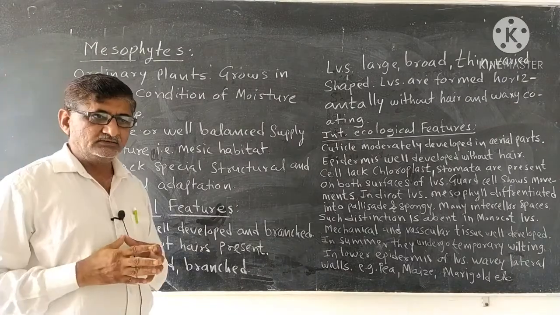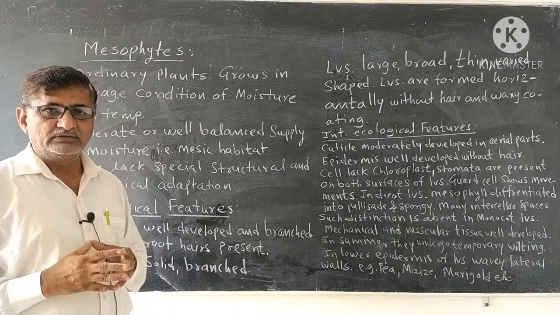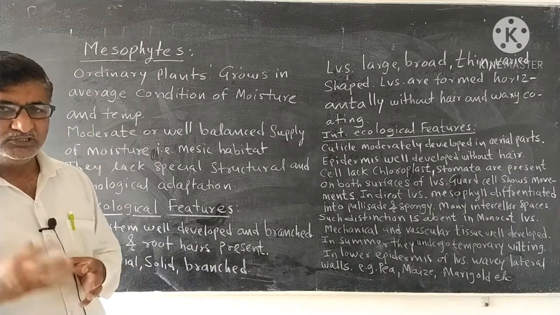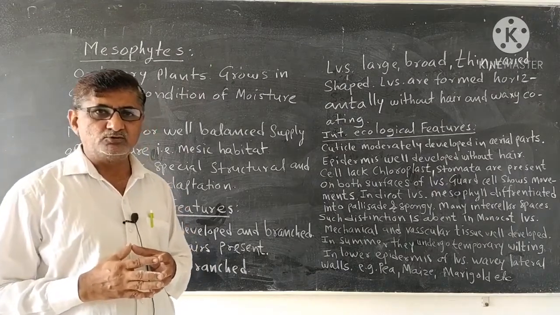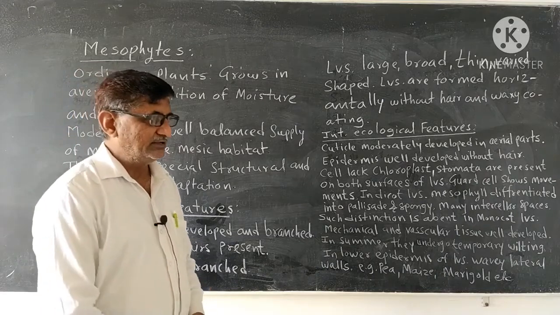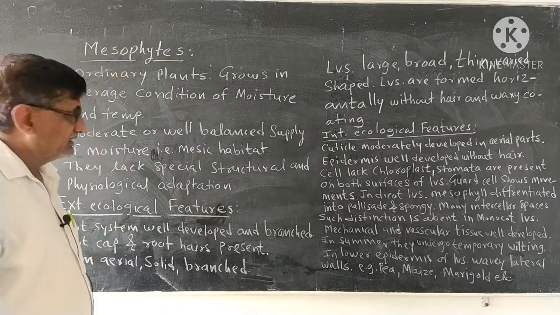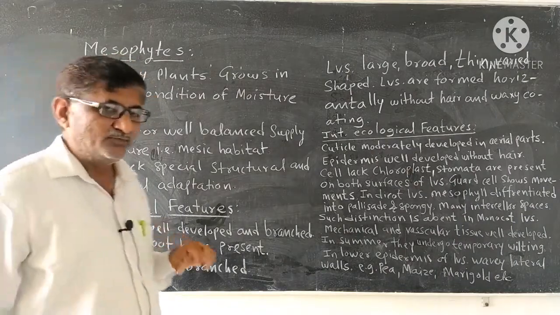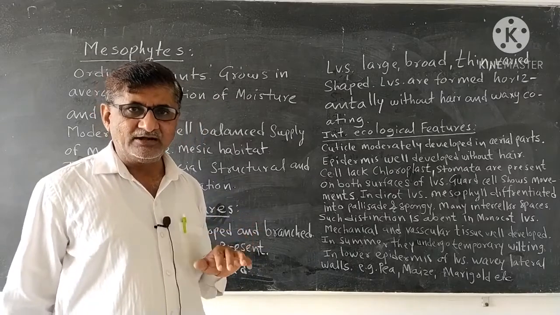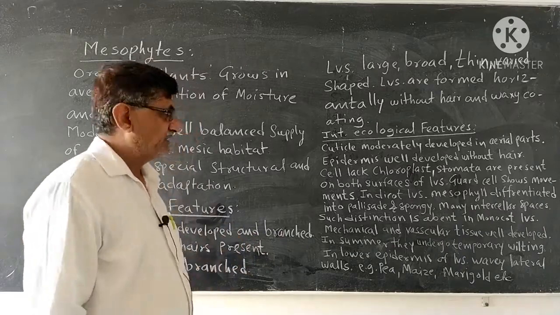We studied the first ecological plant group, the hydrophytes. Now in this video we are going to study the next ecological plant group, and the name of that ecological plant group is mesophytes. Meso means in between and phytes mean plants. So this ecological plant group is in between the xerophytes and hydrophytes.